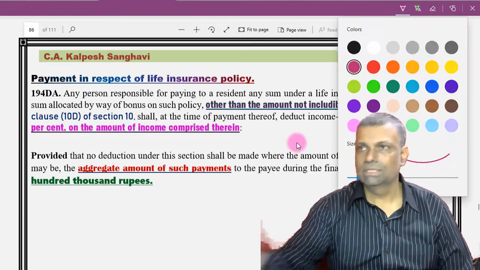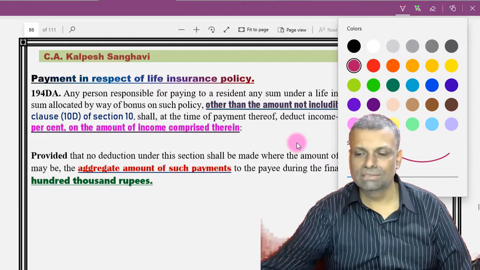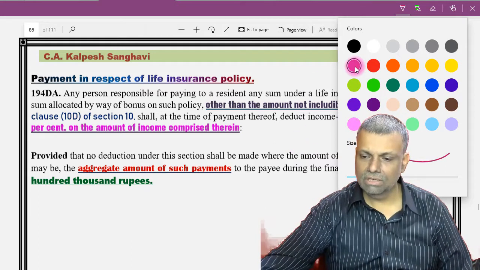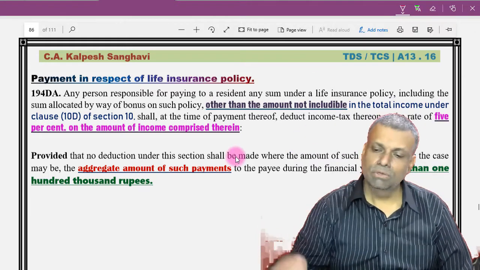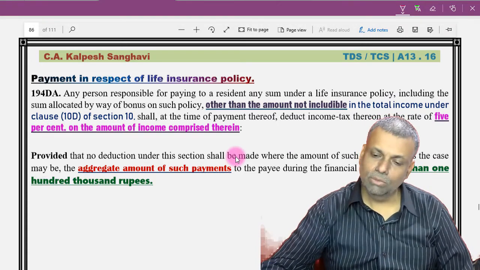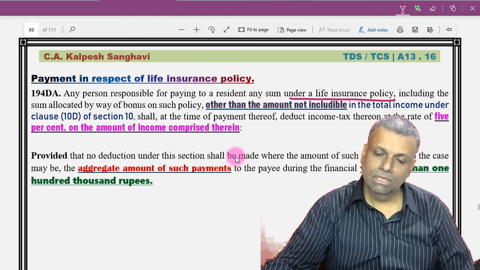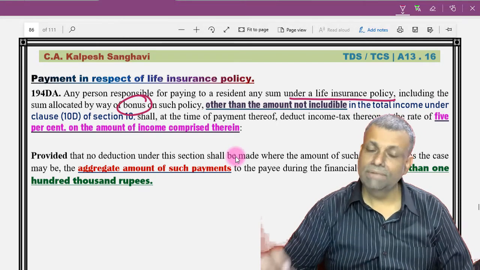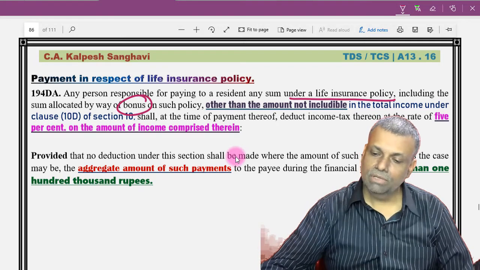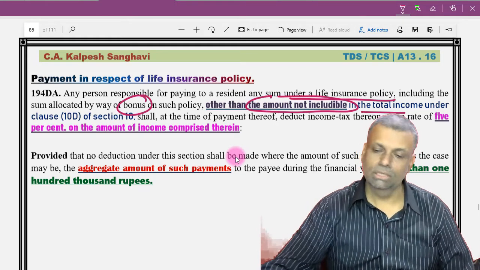This is not that simple a thing, like if the transaction, deduct the tax or not deduct. The majority of the sections are like that only, but this is not like that. Okay, so first of all, you have to understand that the 194DA provision makes it very clear where any sum is paid under a life insurance policy, including the bonus if any on that particular policy, other than the amounts which are not includable in the total income.